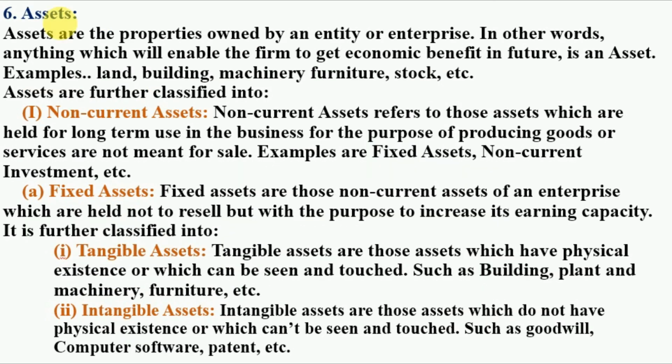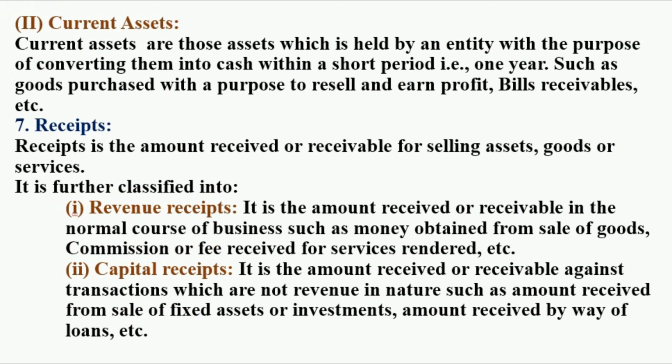Also we have discussed assets, non-current assets, fixed assets, tangible and intangible, and current assets. And at the last we discussed receipt, which is further categorized into revenue receipt and capital receipt. So write down all these points in your notebook and revise it, because this is accounting terminology.